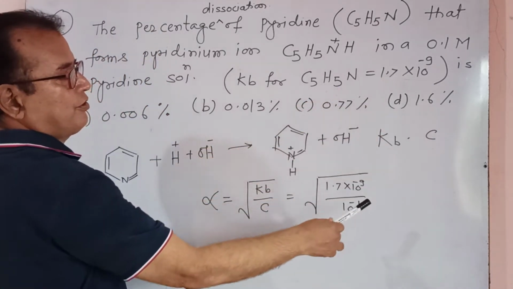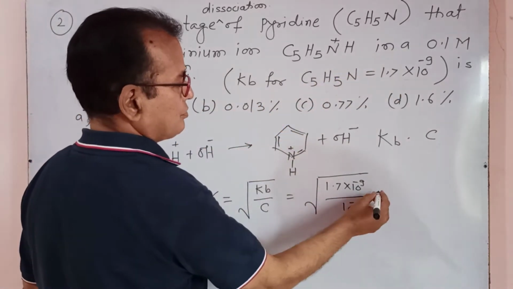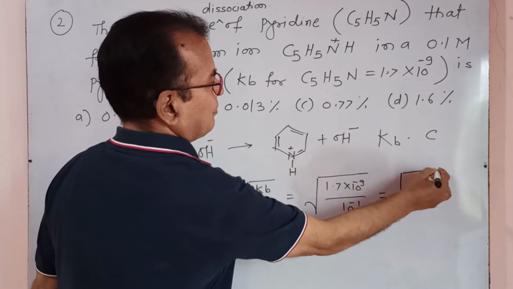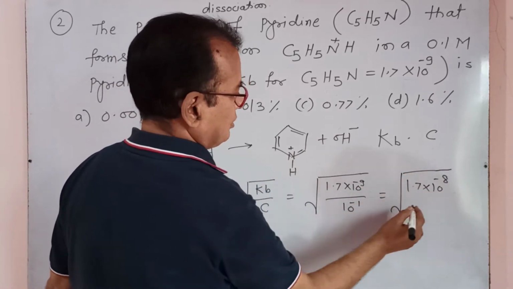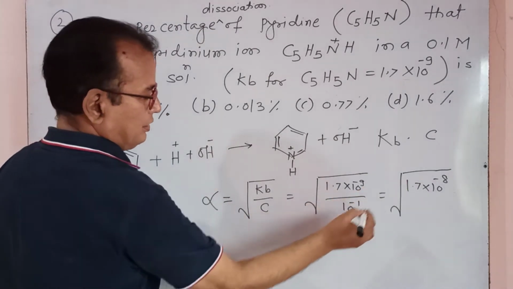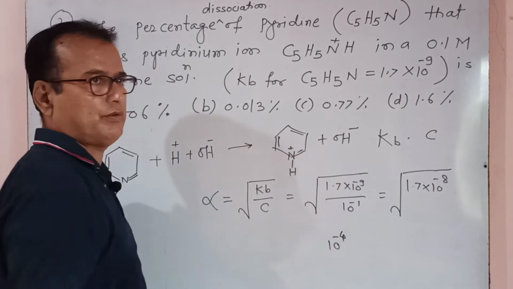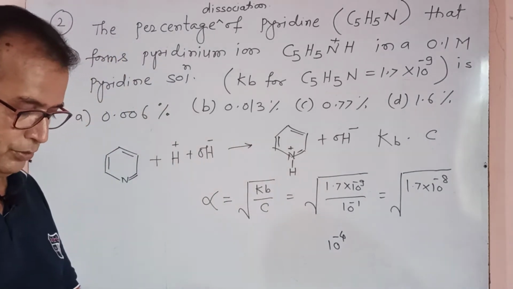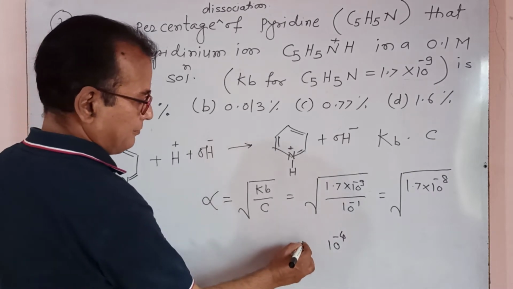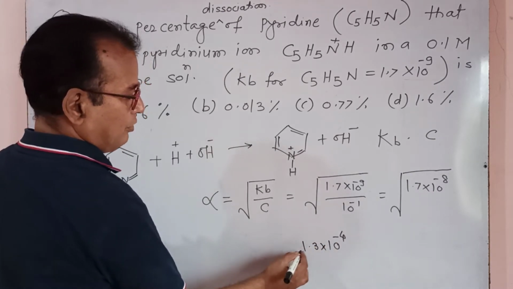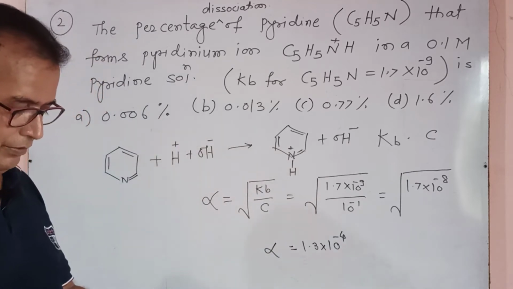It is 1.7 into 10 raised to power of minus 8, which means root of 1.7 into 10 raised to minus 4. Root of 10 raised to minus 4 is 10 raised to minus 2, and root of 1.7 is taken as 1.3. So 1.3 into 10 raised to power of minus 4 is the alpha value.